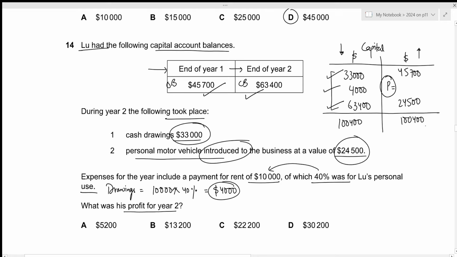Now the profit will just be 100,400 minus 24,500 minus 45,700. This results in the value of 30,200. This is the answer we're looking for, which is given by option D. That's all for the 14th question. Let's move towards the next one.